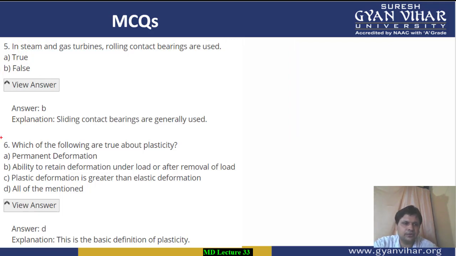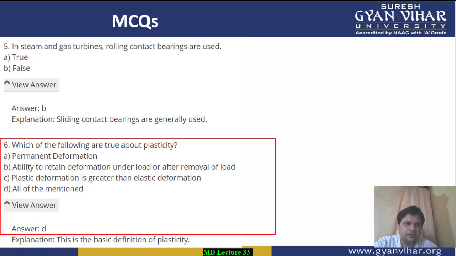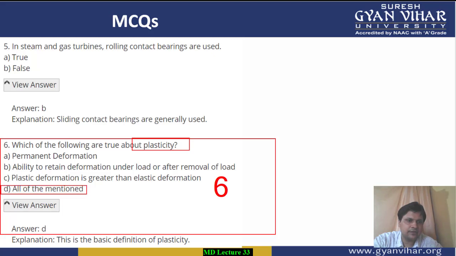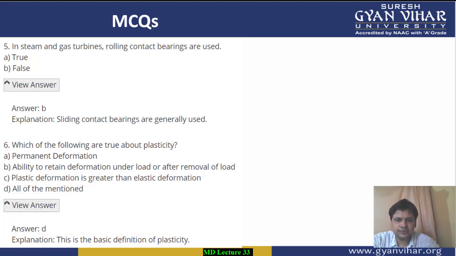Coming to multiple choice question number 6. Which of the following are true about plasticity? First is permanent deformation, second ability to retain deformation under load or removal of load, third plastic deformation is greater than elastic deformation, all of them mentioned. So we all know that about plasticity all the statements given are correct, therefore option D is the correct option.